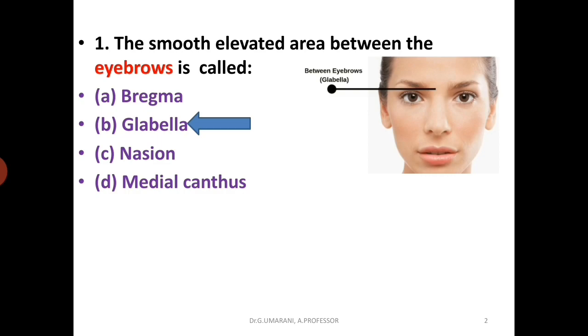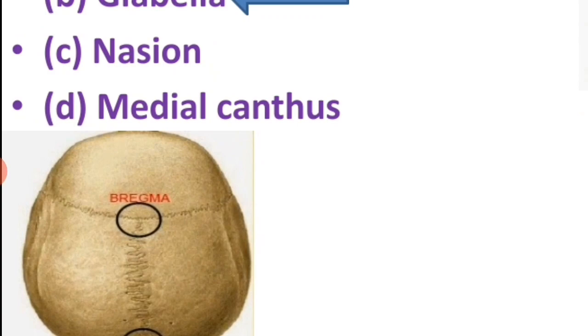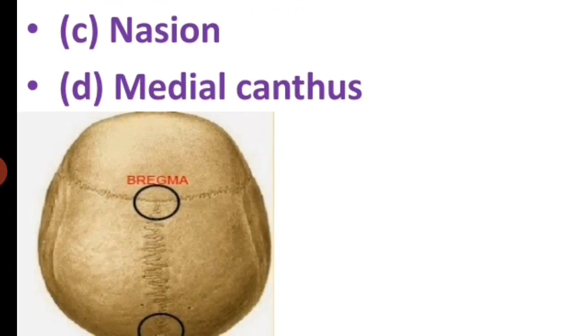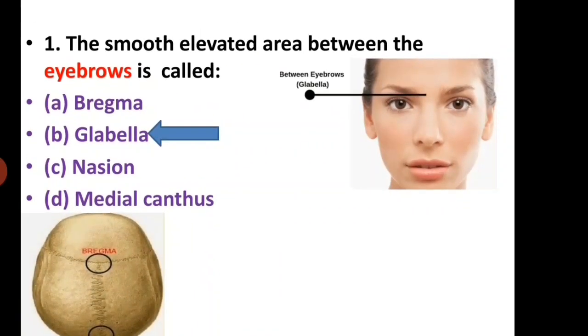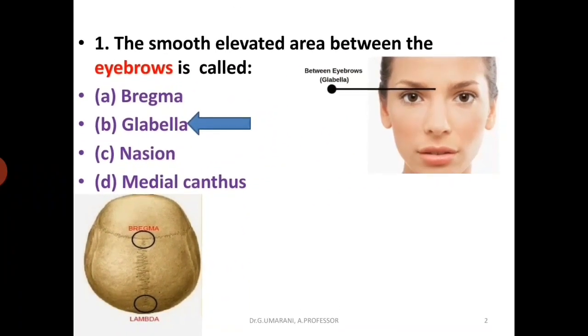So, what is bregma? In this image, you can see the bregma is the meeting point of the coronal suture and sagittal suture. It is called the anterior fontanelle in infants. It is a membranous gap. So this is the bregma. Now nasion: where is it located?